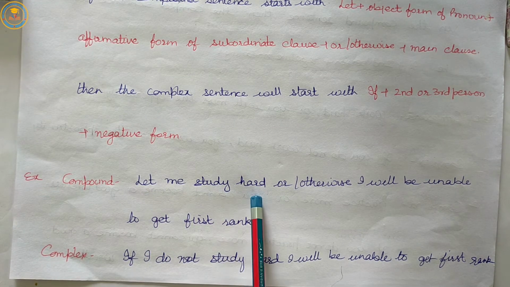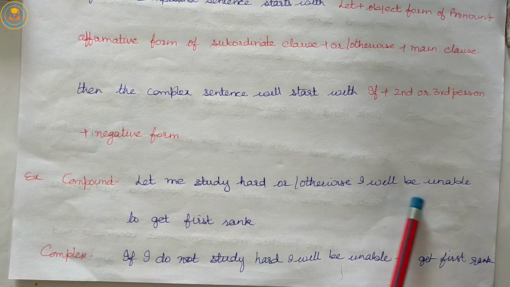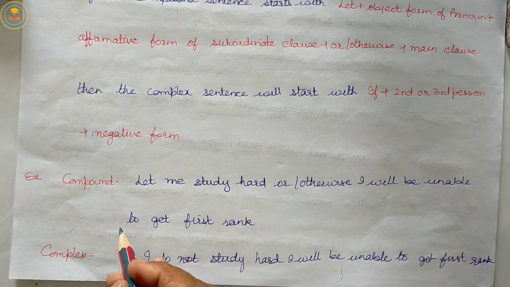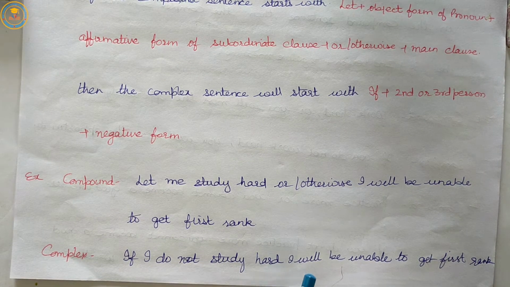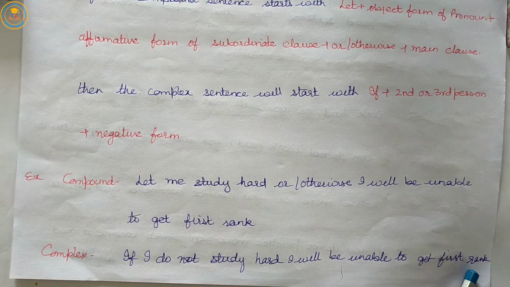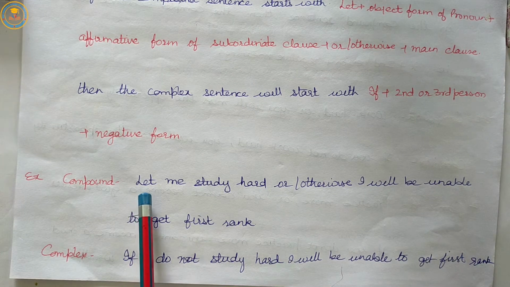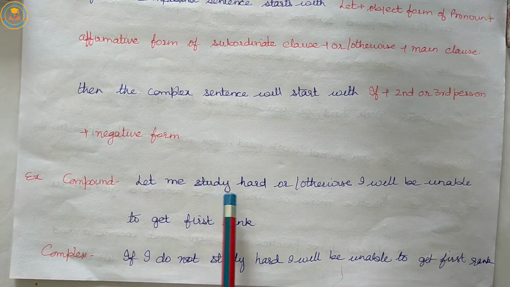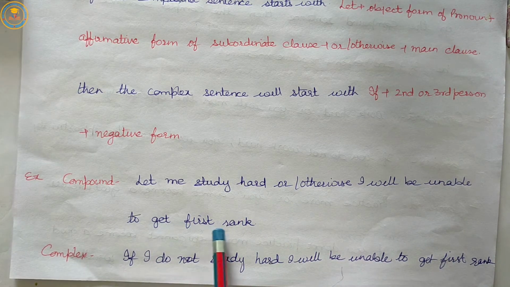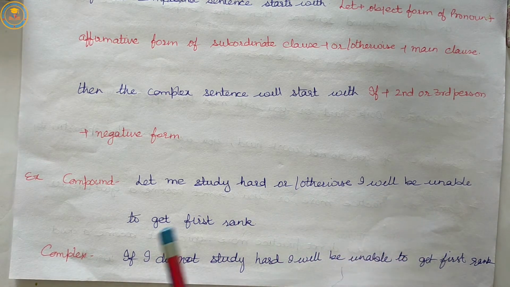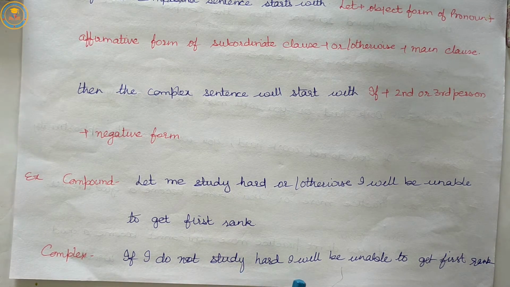Let me study hard or I will be unable to get first rank. If I don't study hard, I will be unable to get first rank. Or, let me study hard or I will be unable to get first rank, otherwise I will be able to get first rank. Complex sentence: if I do not study hard, I will be unable to get first rank.